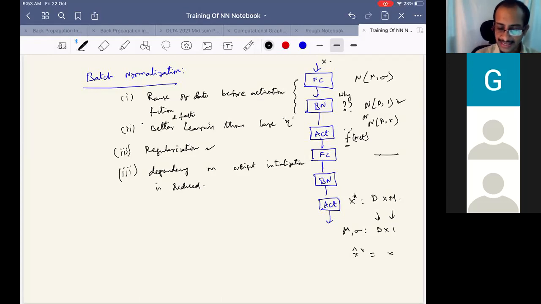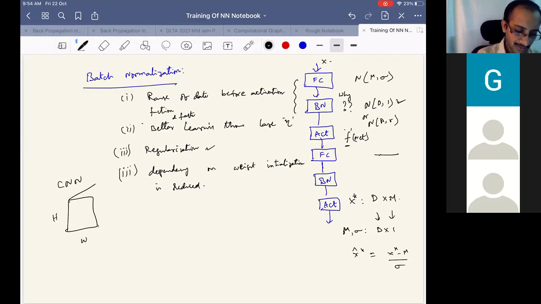Now for images, how do we do it is the question. Assume the input is of dimension H cross W, and there are C channels also.